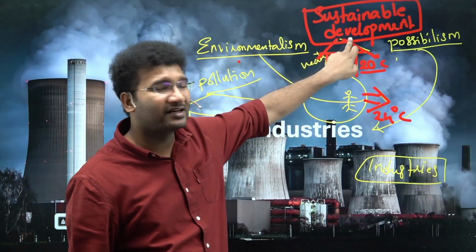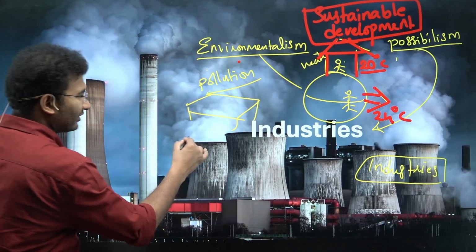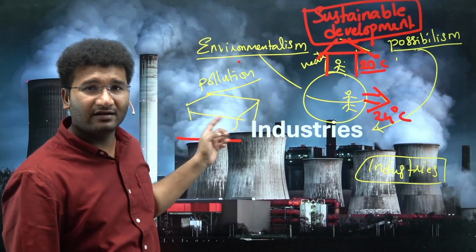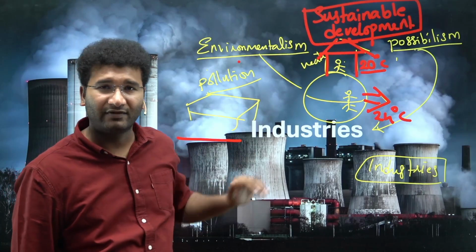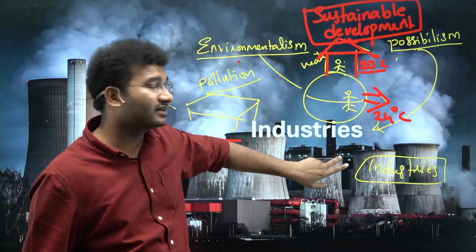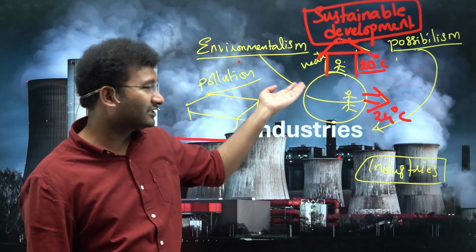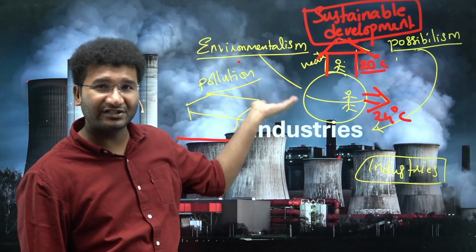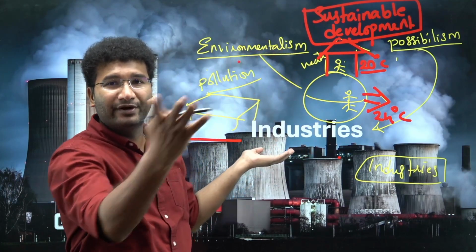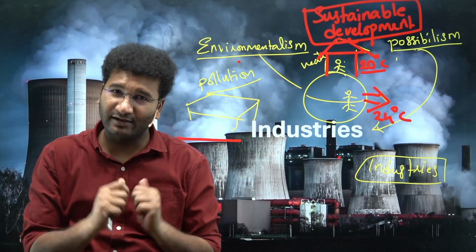Now look at sustainable development people. These people will come and say, yes, industry is also important, but we have to reduce the pollution. For that, I'll go for filters. For that, I'll compensate by planting 1 lakh trees. For this industry, you have to plant 1 lakh trees. You compensate, because whatever emissions they are producing are new emissions added into the atmosphere. In order to take them off, you plant 1 lakh trees so that these trees will absorb it.